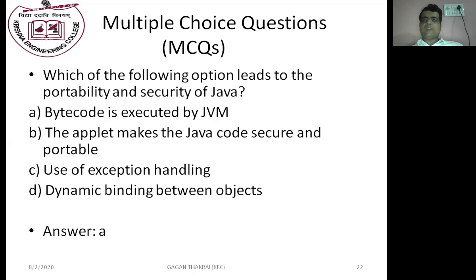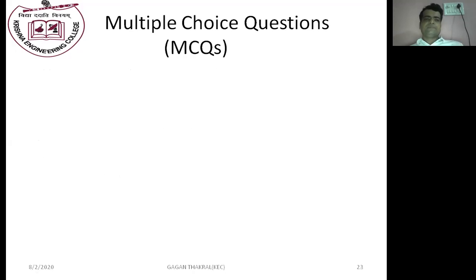As I mentioned earlier, Java generates bytecode. Bytecode is not readable by human beings, and that's why bytecode makes Java a more secure language, and bytecode provides portability. Bytecode can be executed on any operating system. So it will provide us portability and security.